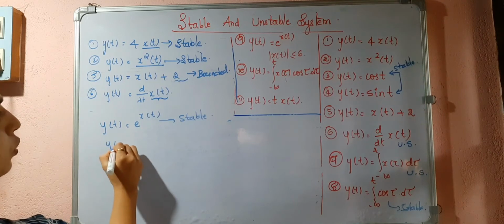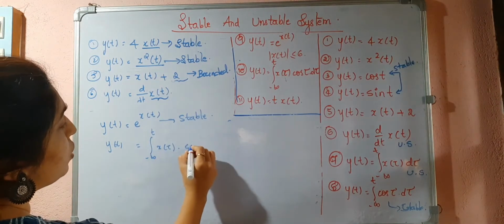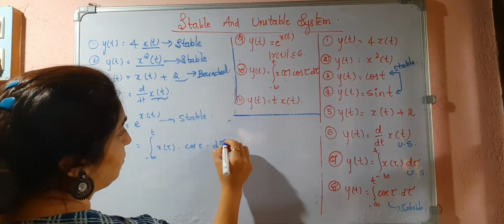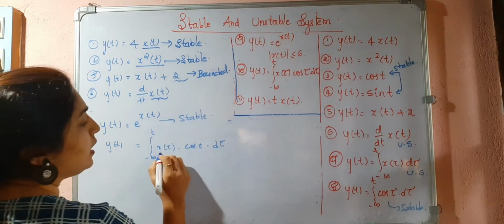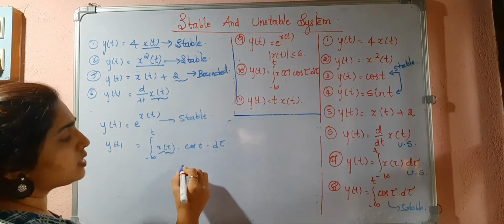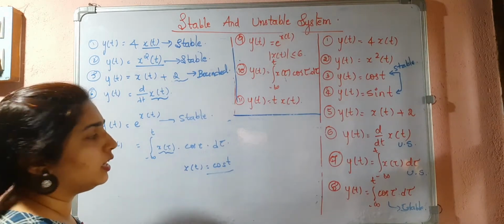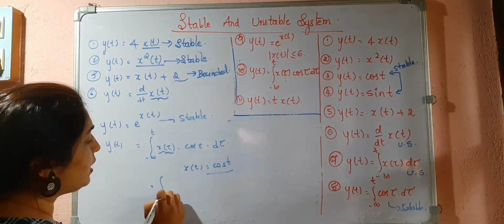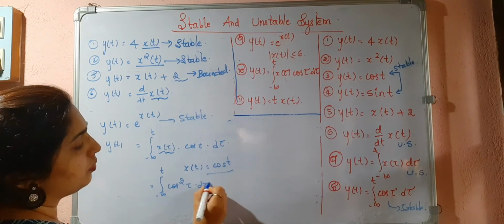Y of t is equal to integral from minus infinity to t of x of tau cos tau d tau. Okay, x tau cos tau d tau. In this case, if I give x of t as cos t, this is my test signal, then minus infinity to t cos square tau d tau.